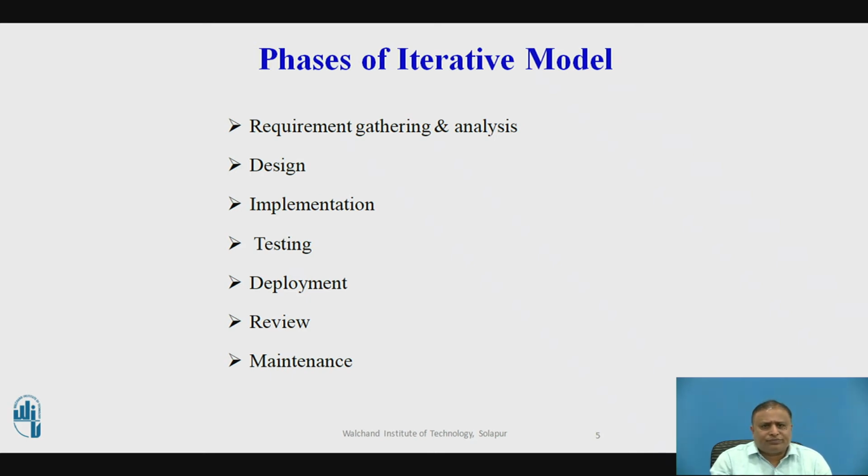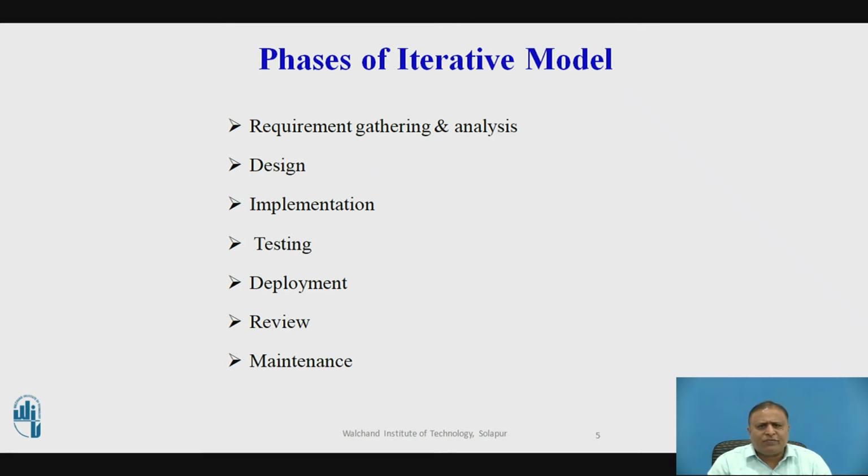The next is deployment. After completing all the phases, the software is deployed to its own environment. Means what? Here they will be deploying the software at the customer side. Then the review phase. In this phase, after the product deployment, the review phase is performed to check the behavior and validity of the developed product, and if there are any errors found, then the process starts again from the requirement gathering. So in the review, your developer should be taking the review of the customer regarding the product.